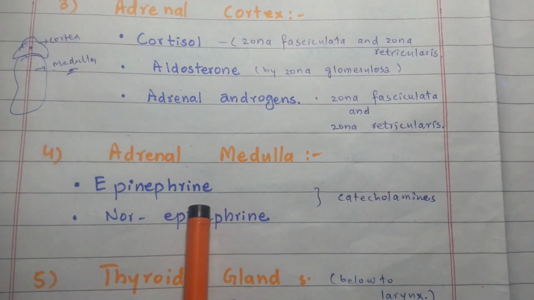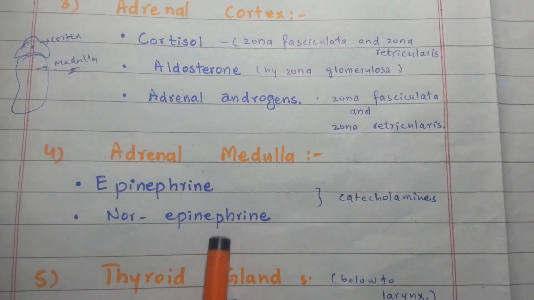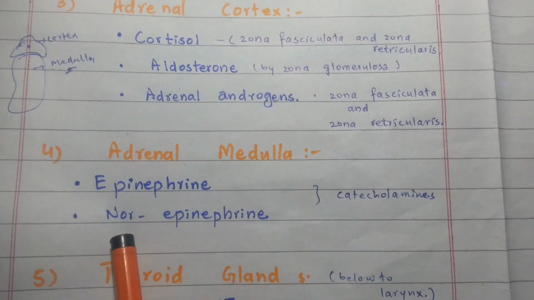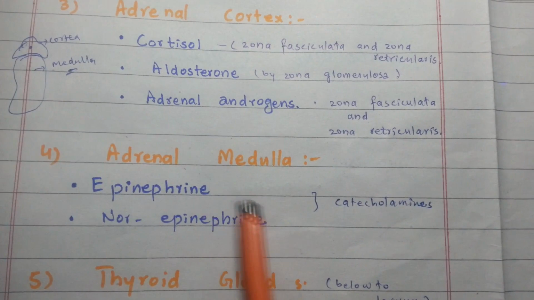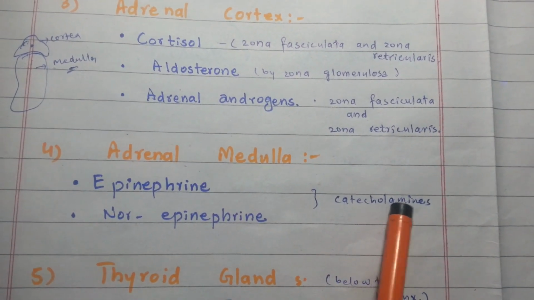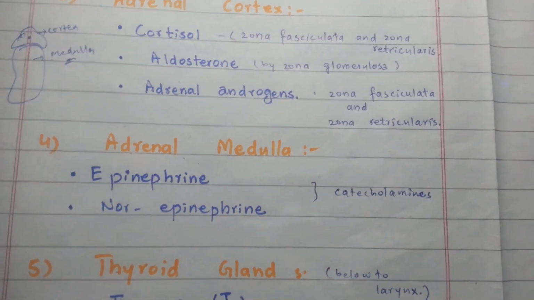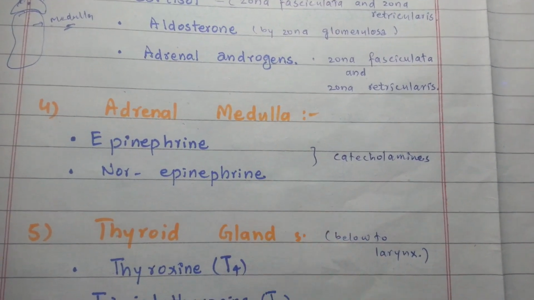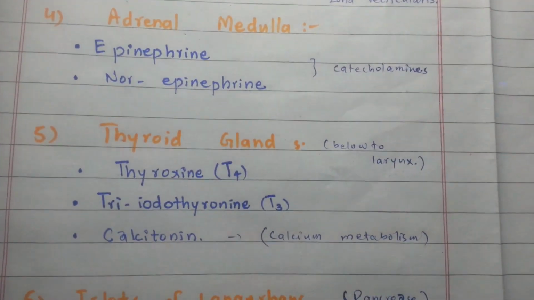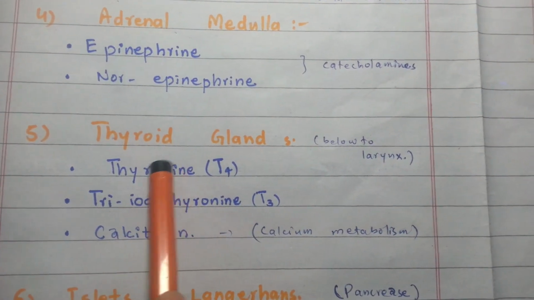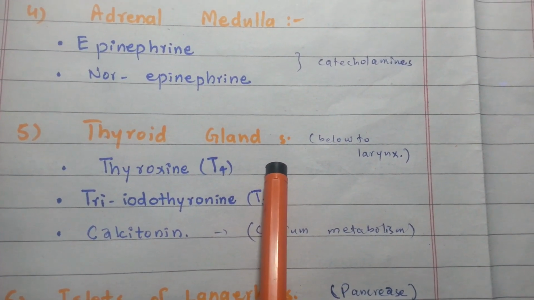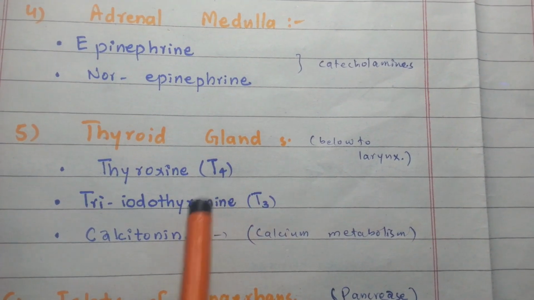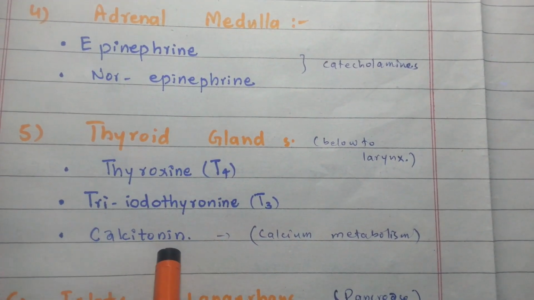The epinephrine, which is also called adrenaline, and norepinephrine, which is called noradrenaline, are collectively called the catecholamines. Both these hormones have sympathetic stimulation functions. Then number 5 is the thyroid gland, which is present below the larynx, which secretes T3 and T4 plus calcitonin.